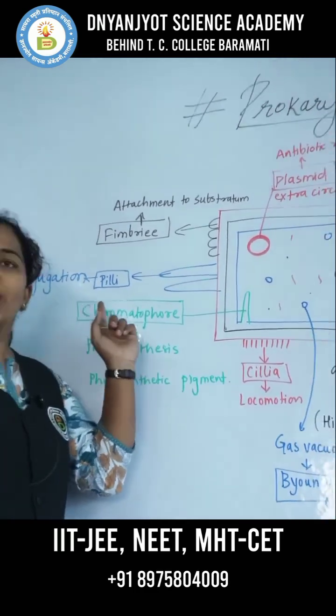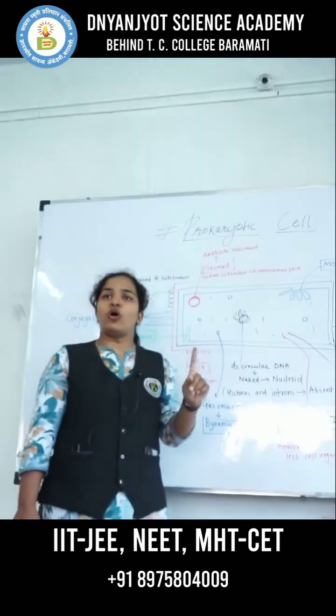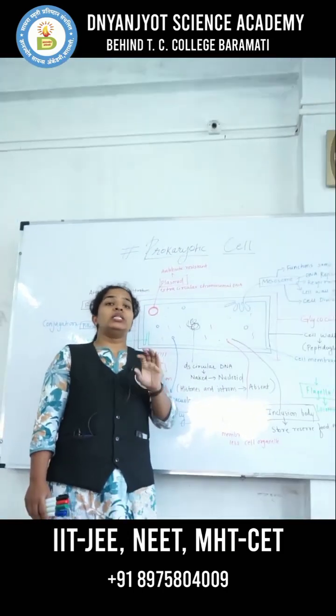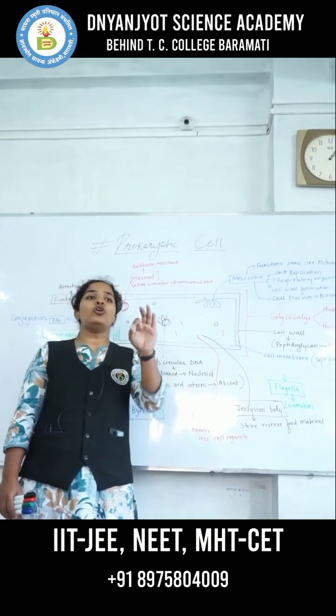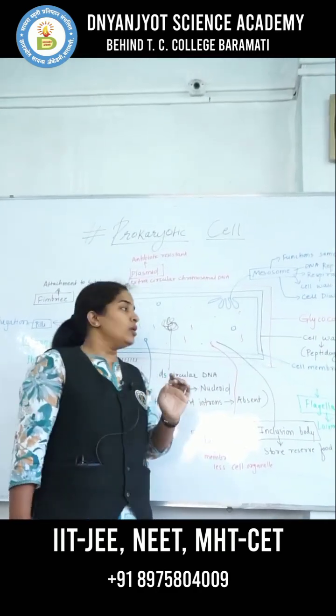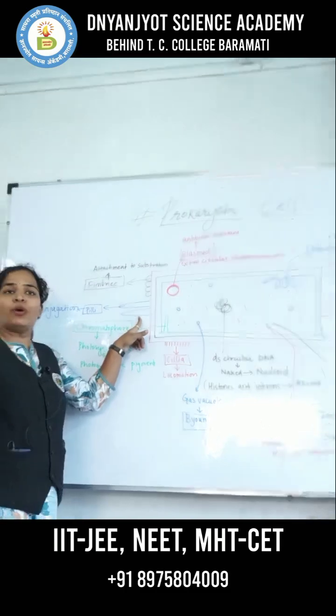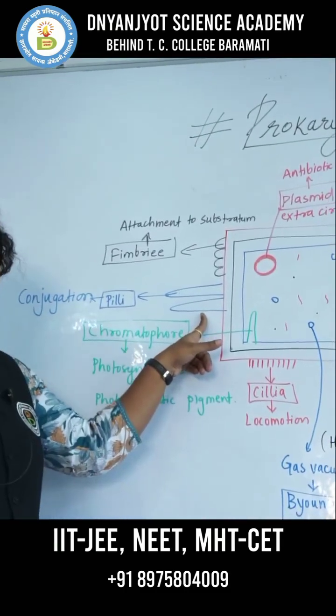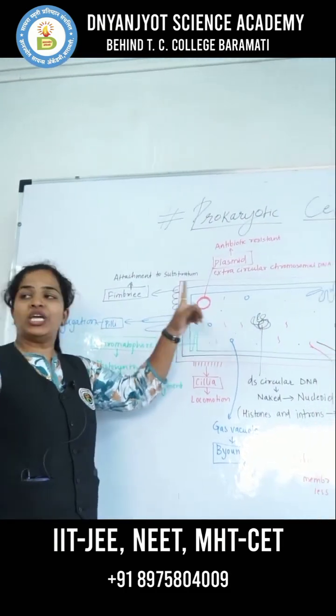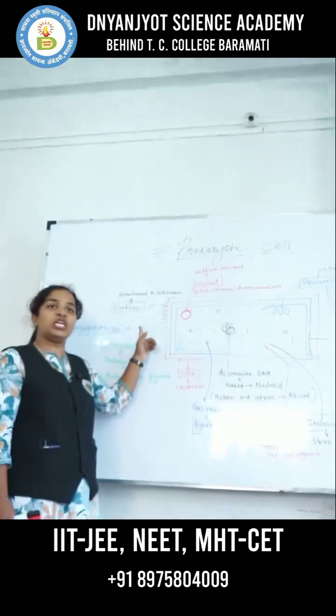As we know, prokaryotic cells do not perform sexual reproduction. They just perform this sort of sexual exchange. Hence, pili are helpful for the conjugation process through which genetic material can be exchanged between two cells.